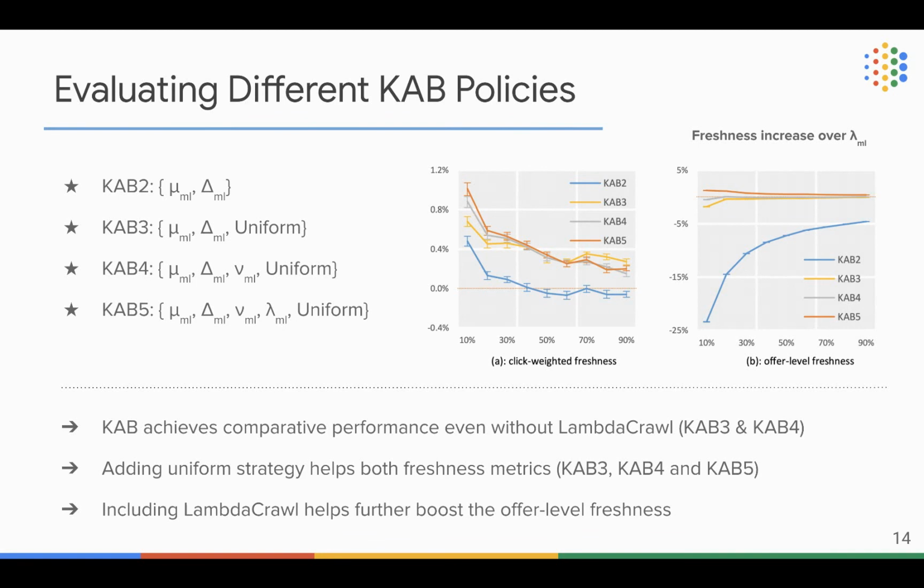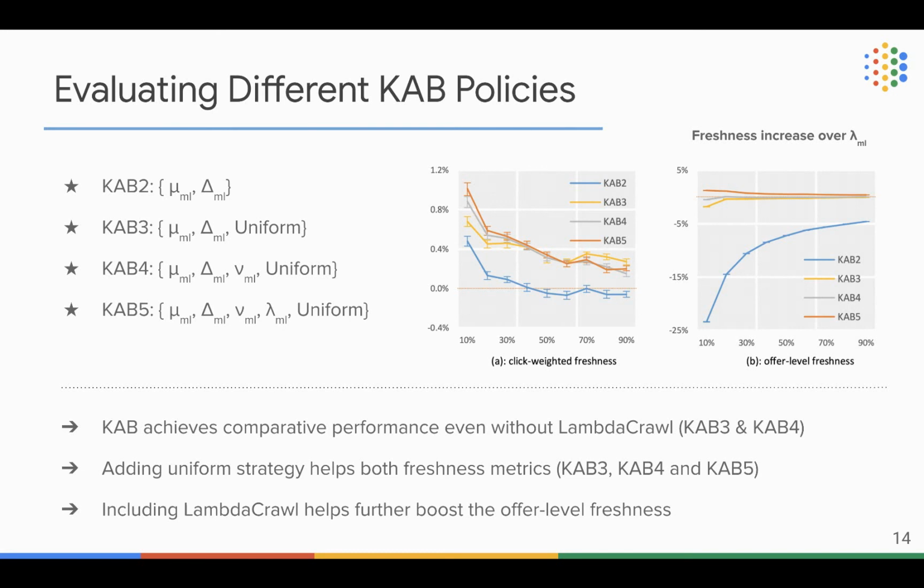So based on the above two diagrams, we have several interesting findings. First of all, we find that the KAB approach actually can achieve comparable performance even without lambda crawl. If you look at KAB3 and KAB4.